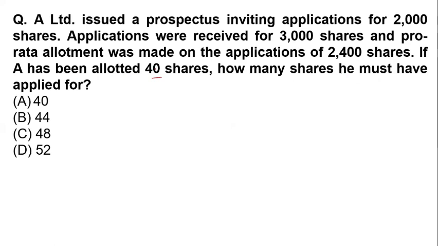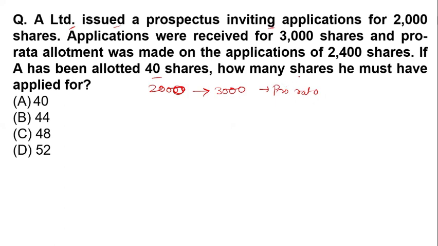Let's look at the question properly. A Limited issues a prospectus inviting applications for 2,000 shares. They are inviting for 2,000, but they get applications for 3,000 shares. They just want to cover all the shareholders, so that's why they use a pro rata allotment basis.